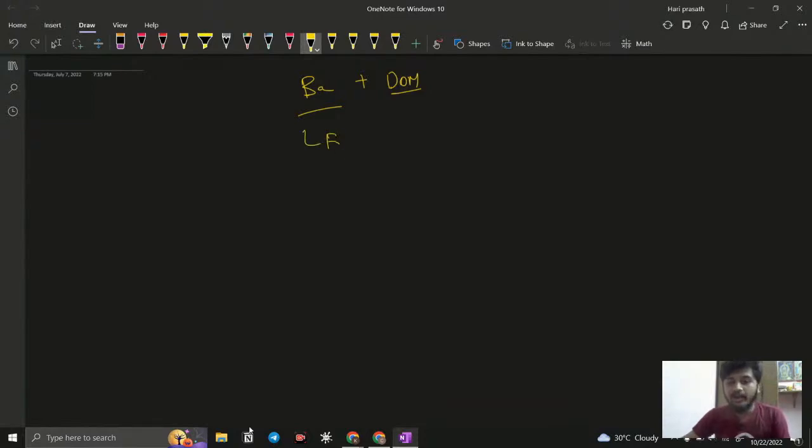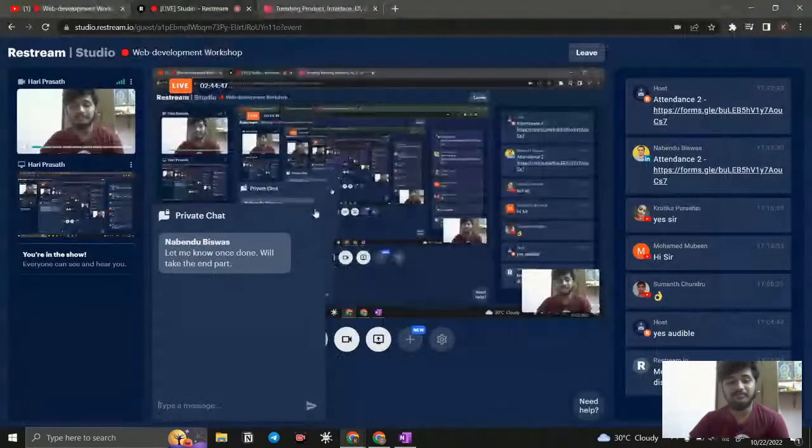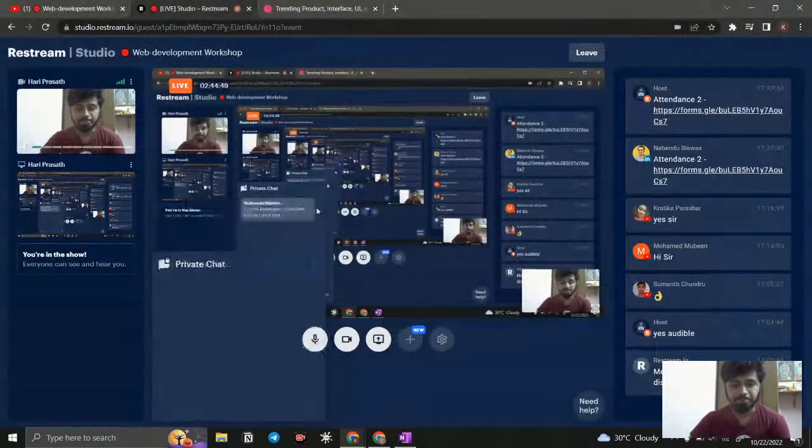Then you can learn a framework, and you can go for some other things. For the backend, you can go for Node.js. Like that, you can extend your ideology of JavaScript. Likewise, you can just work with that. Okay.